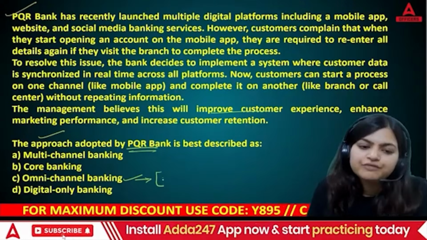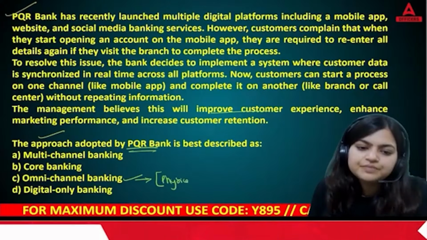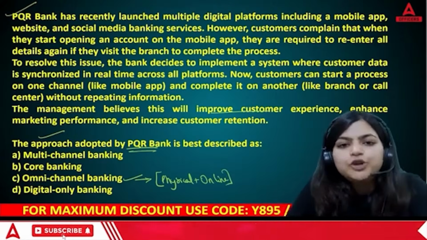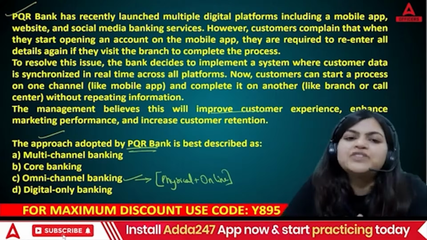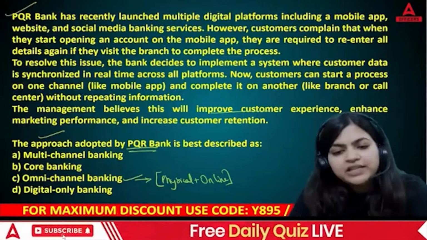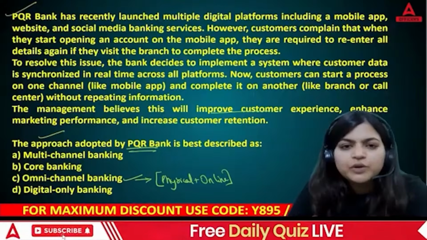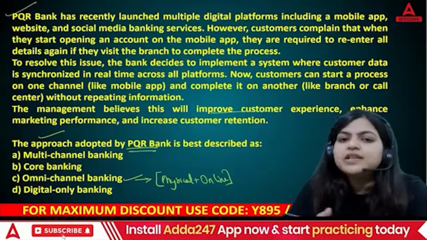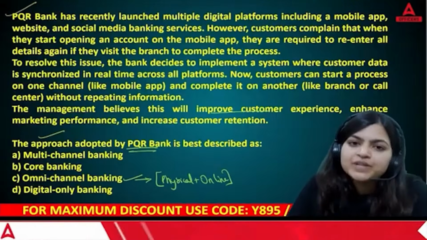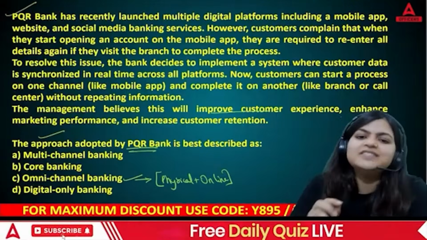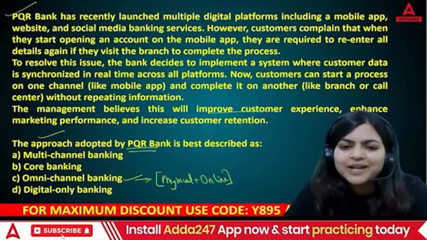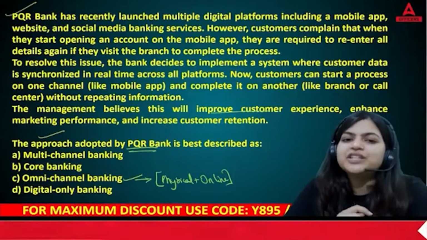Where you have a physical branch plus online facility. Like your bank is using omni-channel banking. They have their physical branches where you all are working. Customers can deposit amount, withdraw amount, discuss with the managers by visiting the branch, or they can solve all their issues through the app or through the call centers as well. So which type of banking is that? That is omni-channel banking. If you know the definition, this question is very easy.